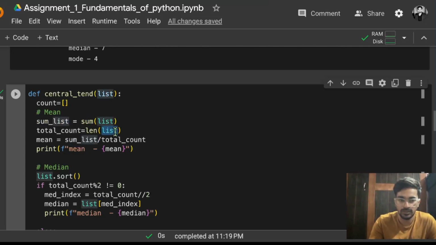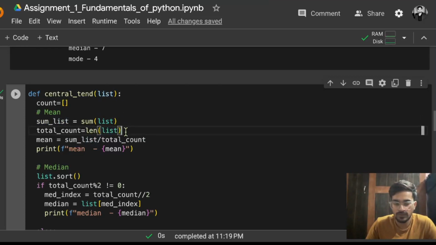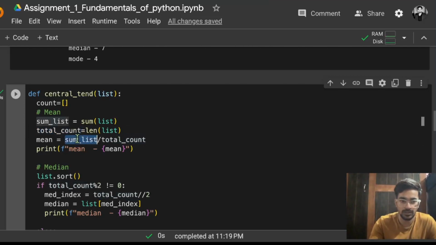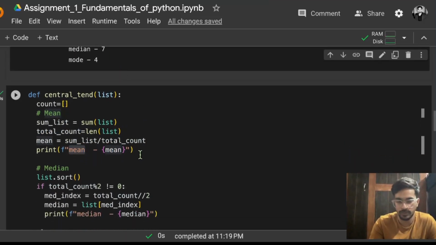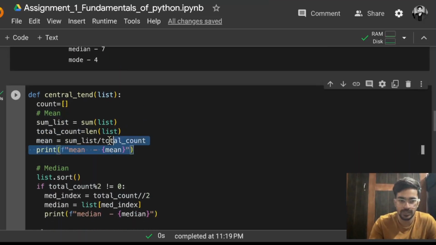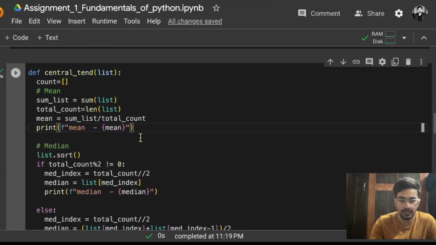Then length of that list, that means this len function, and list is the variable or the list of numbers which we are passing. So what it will do, it will just count how many numbers are present inside that list, and I'm storing that in total_count, और simply mean क्या हो जाएगा, sum_list divided by total_count, and उसको मैंने mean में store कर दिया, and using that f-string उस फॉर्मेट में जिस फॉर्मेट में हमें प्रिंट करना उस फॉर्मेट में मैंने उसको प्रिंट कर दिया. So this is simply mean. So nothing difficult in that part.